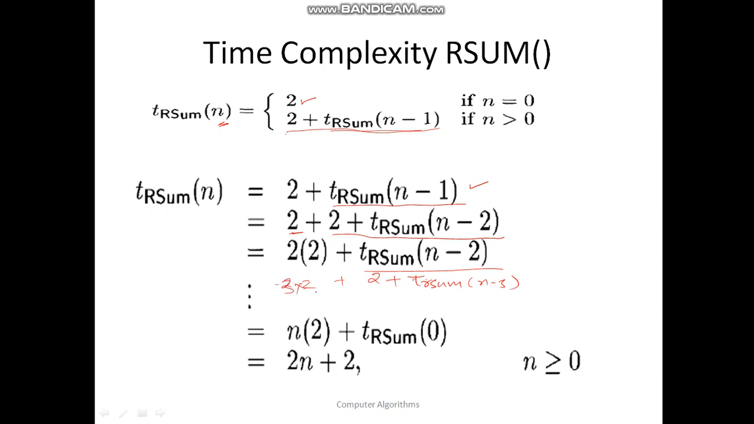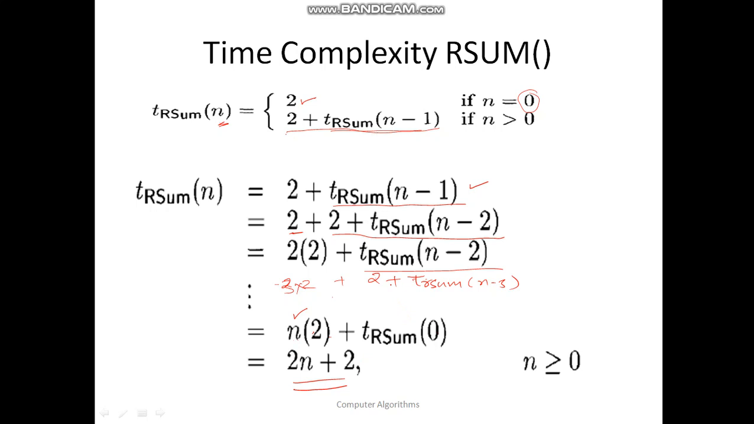So this becomes 3 into 2, and it will continue for n times. If you do it for n times, what you will get is n into 2, plus T r sum 0, and we know that T r sum 0 is 2. So 2n plus 2 is the complexity. This is the complexity of the recursive algorithm.